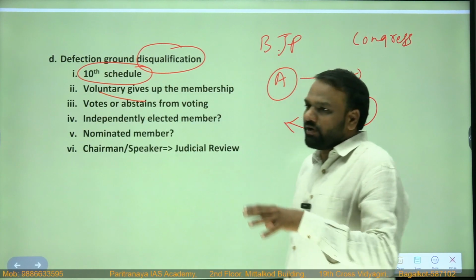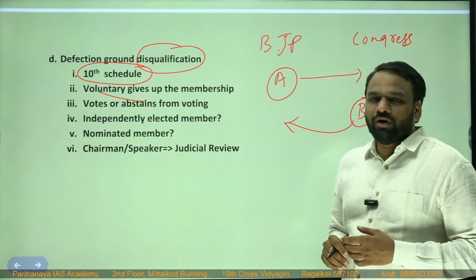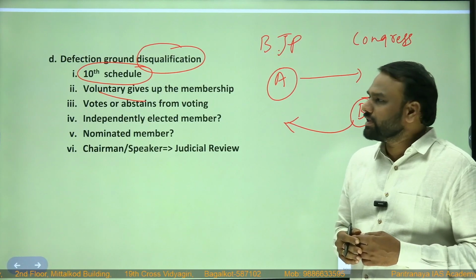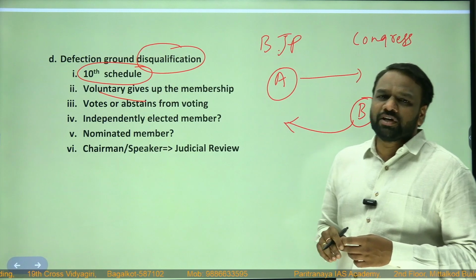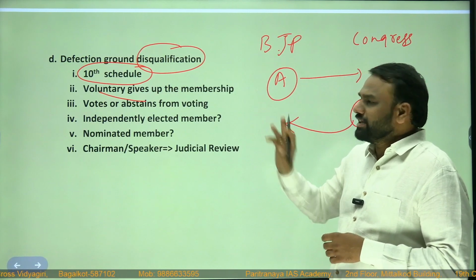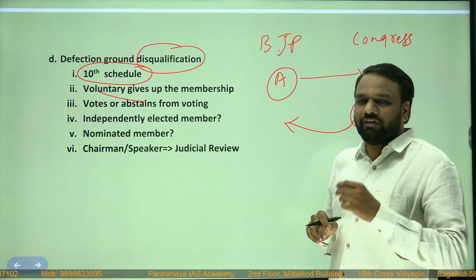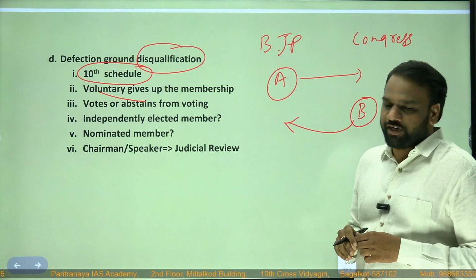Initially when the constitution was framed, we did not have this provision, but later on, because of the many defections that were taking place during the Rajiv Gandhi's prime ministership, they introduced a new provision in the constitution, that is 10th schedule. So this 10th schedule deals with defection, and whenever such kind of defections do take place, they will be subjected to disqualification.